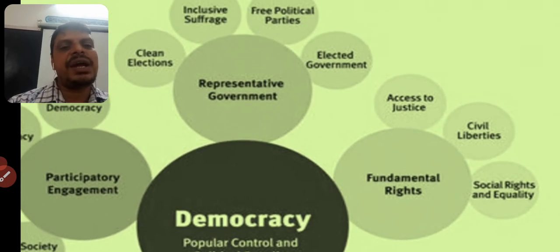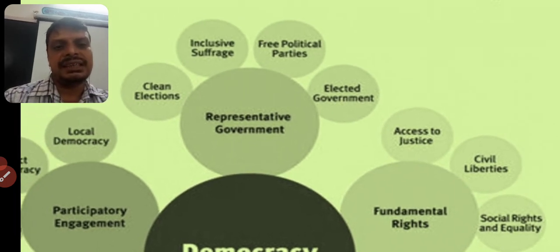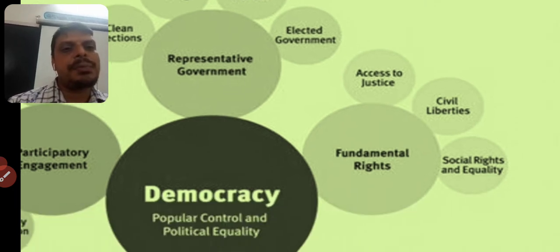That's why a famous definition was given by the former president of America, Abraham Lincoln. Democracy is a form of government of the people, by the people, and for the people. It's a very simple definition given by the former president of America.